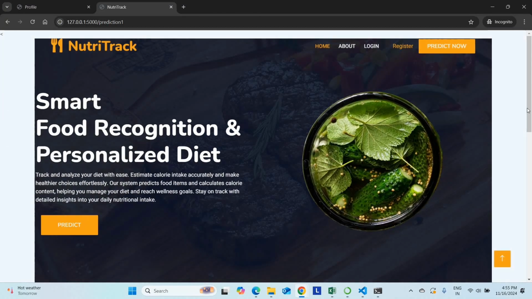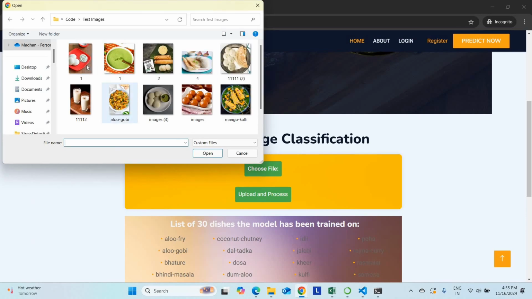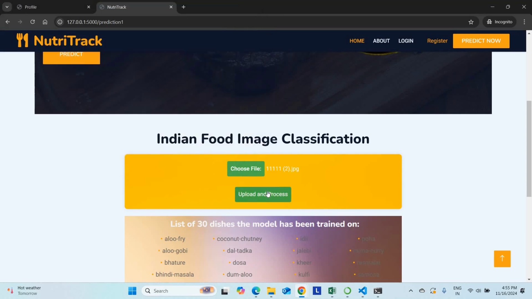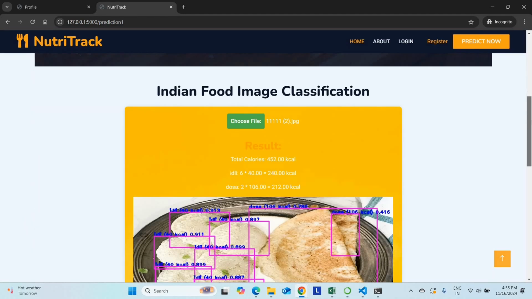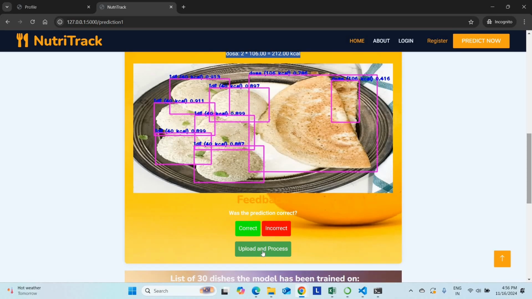Upload and process. Go to choose file. So I am showing the multiple-object process for you. Let me check this one. Go to the results. See this. It is predicting idli as well as dosa. So you are taking 2 dosa into 106, around 212 calories. 6 idlis into 40, 240 calories. So the overall calorie count is 452. Perfectly working. That is the advantage. It will predict multiple objects in a single file.